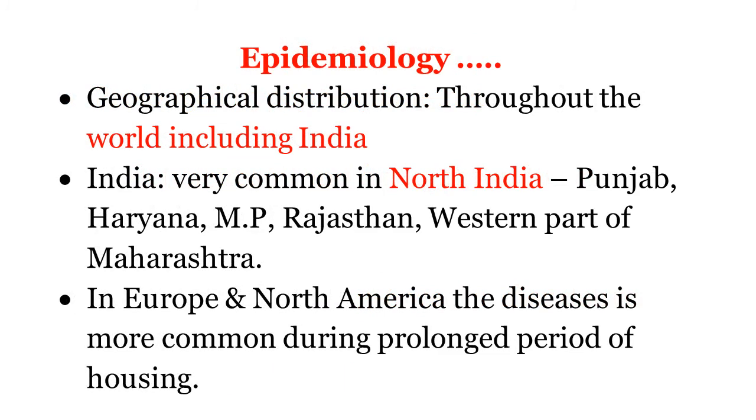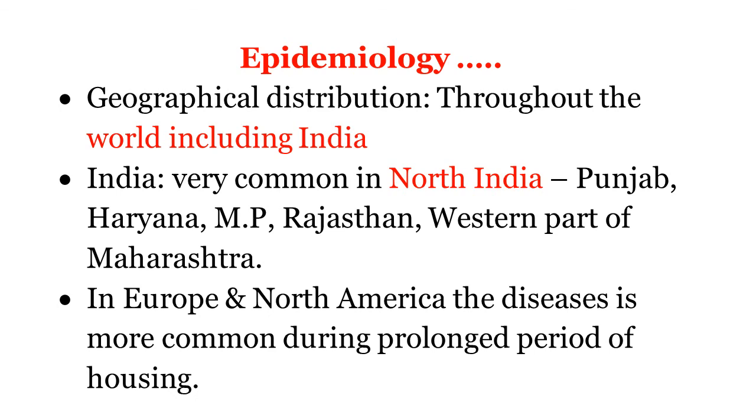We continue with the epidemiology. Hypophosphatemia or postpartum hemoglobinuria occurs throughout the world, including India. In India, it is very common in North India, especially in the states of Punjab, Haryana, MP, Rajasthan, and the western part of Maharashtra.